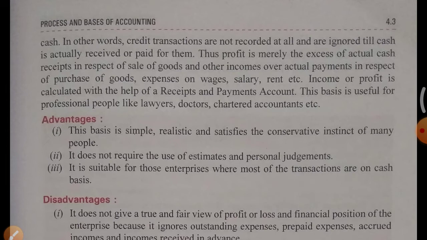So under cash basis, what is our conclusion? That incomes are recorded when they are actually received and expenses are recorded when they are actually paid. All the credit transactions are ignored in this. They are recorded when they are actually received or actually paid. This profit is merely the excess of actual cash receipts in respect of sale of goods and other incomes over actual payments in respect of purchase of goods, expenses on wages, salary, rent, etc.